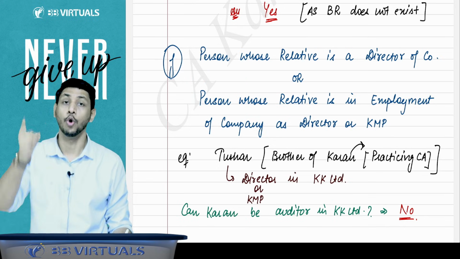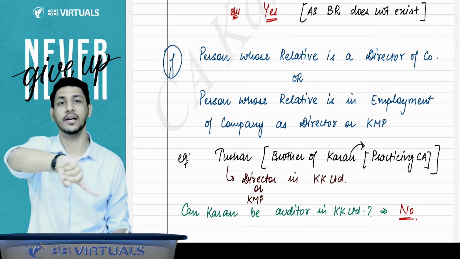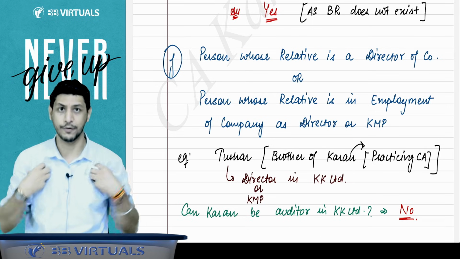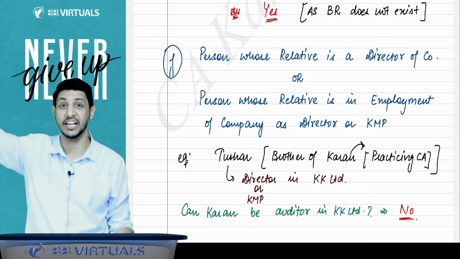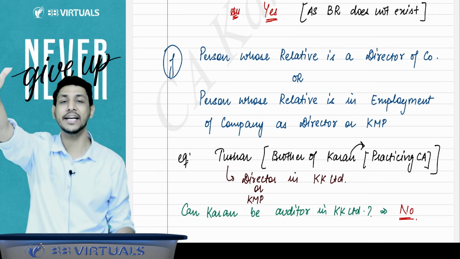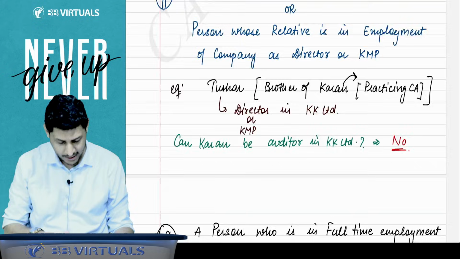If a person whose relative is a director in the company or whose relative is KMP in the company, then that person will not be allowed to be the auditor of the company. For example, my wife. If my wife is a director in some company, or KMP in some company, then I cannot be the auditor of that company.